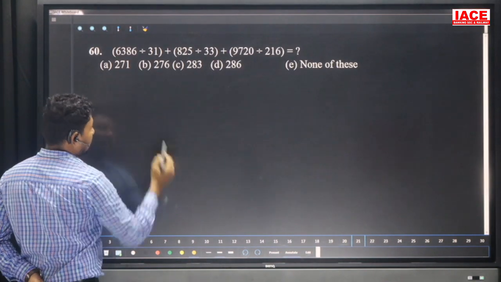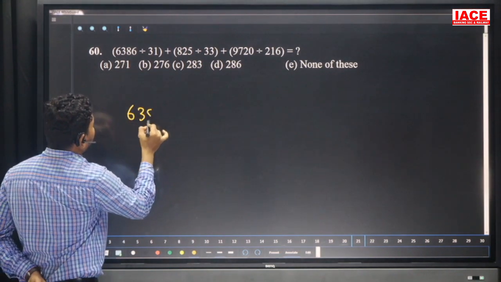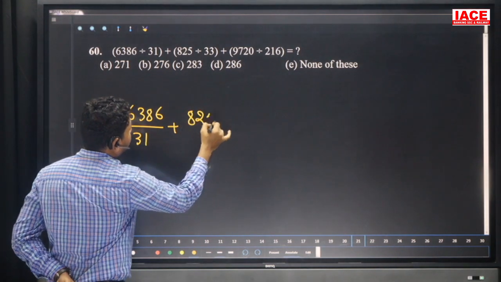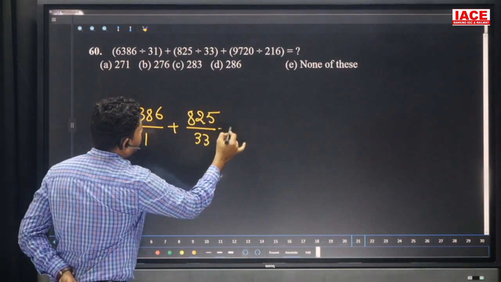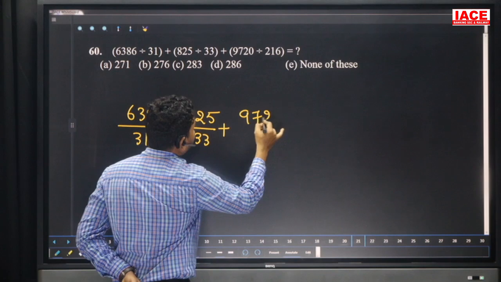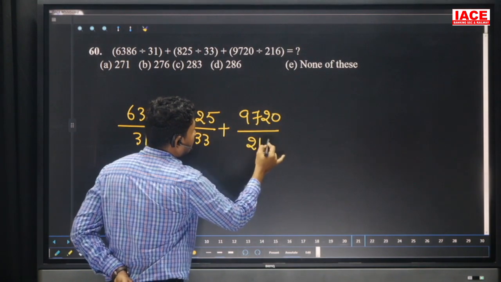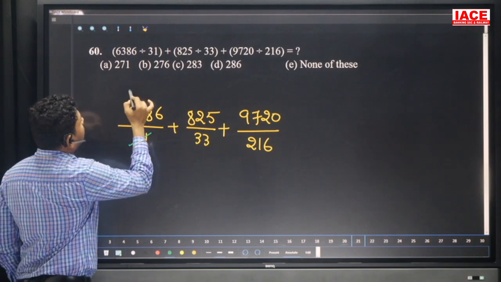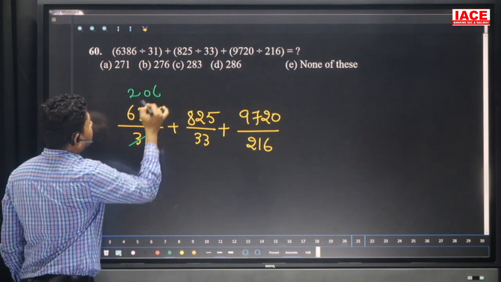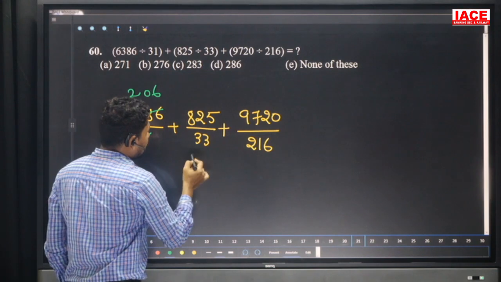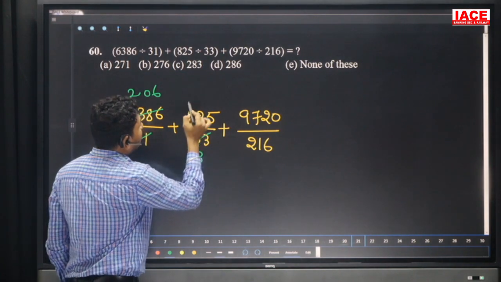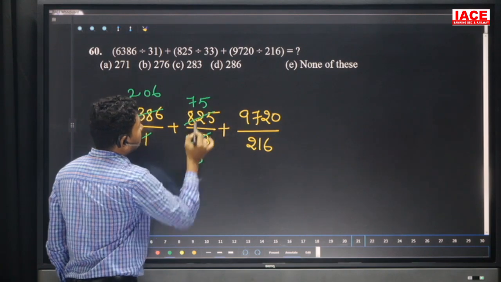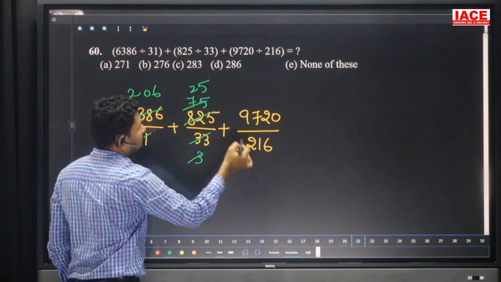6386 divided by 31 plus 825 divided by 33 plus 9720 divided by 216, and calculate the values. 31 2s are and 31 6s are, and 33 cancel. 11 3s are, 11 7s are 77, and 11 5s are, and 3 25s are 75, cancel.